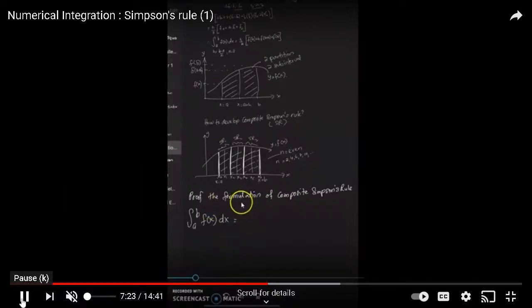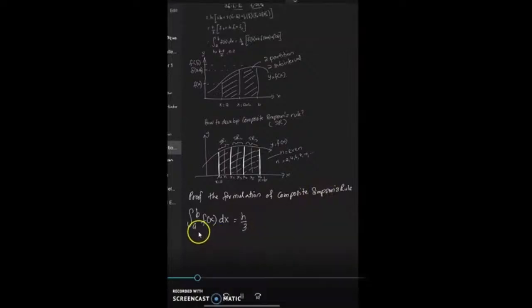When we do the composite, you can derive the composite Simpson's rule by using 3 points: x_i, x_i plus 1, x_i plus 2. You need to use 3 points. However, the trapezoidal rule uses just 2 points, x0 and x1. But here, you need to use 3 points.